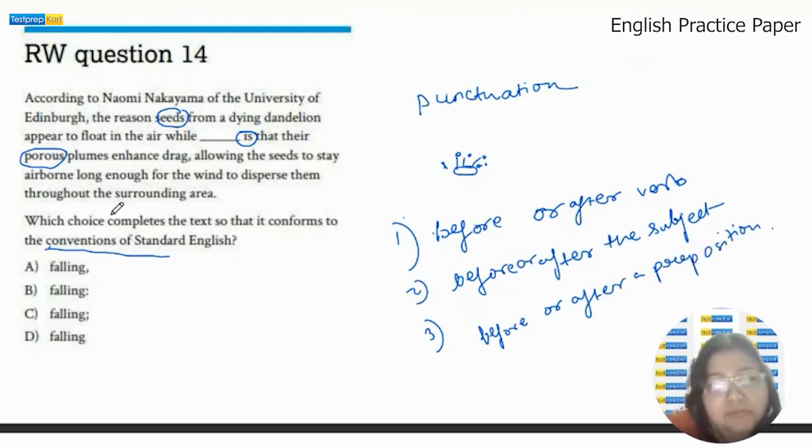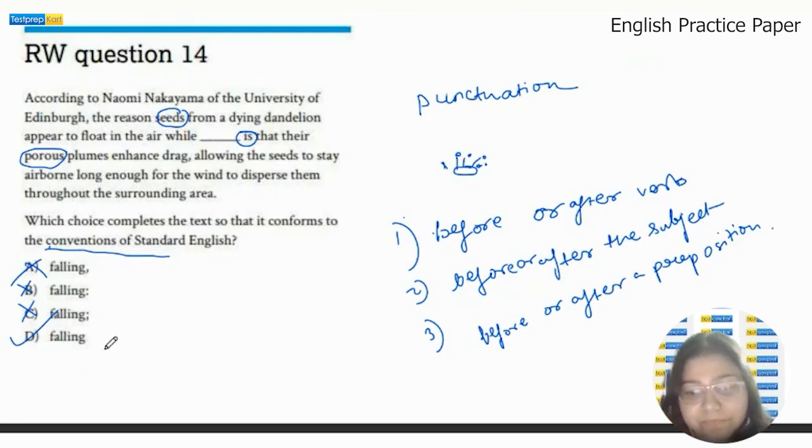Okay, so here this is the main verb, is, and we cannot use any kind of punctuation in the word that comes before it. So automatically by this rule, we cancel out A, B, and C. So the correct answer is D, which is without punctuation. Okay. So these are some of the grammar rules that we need to remember. All right.